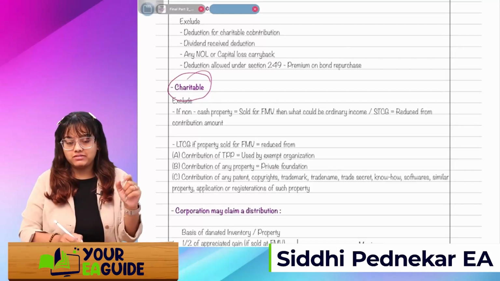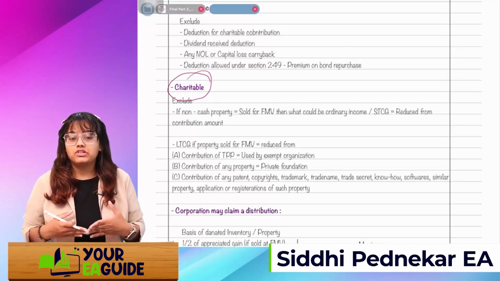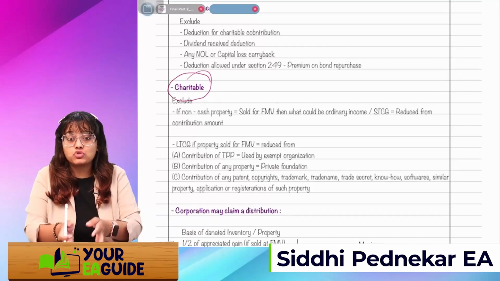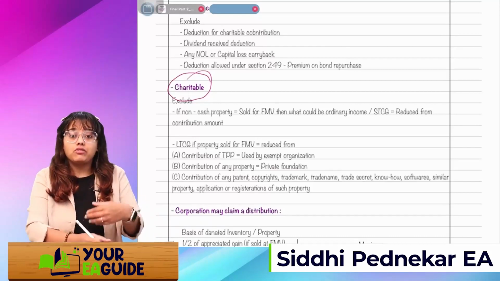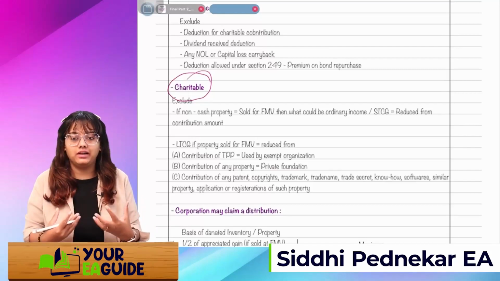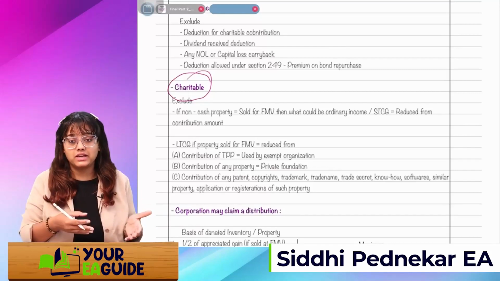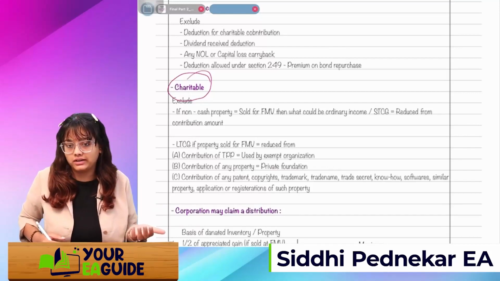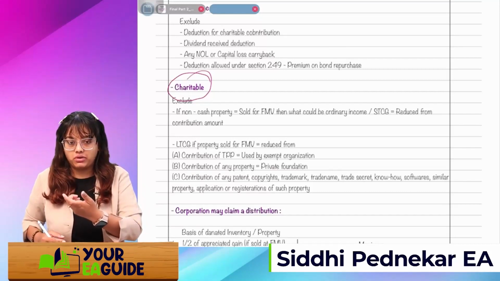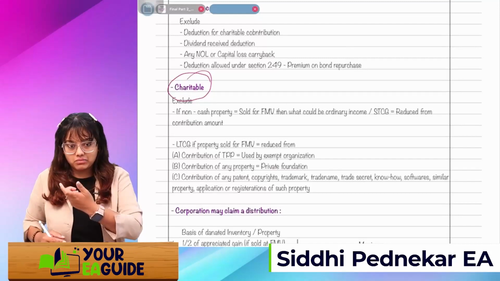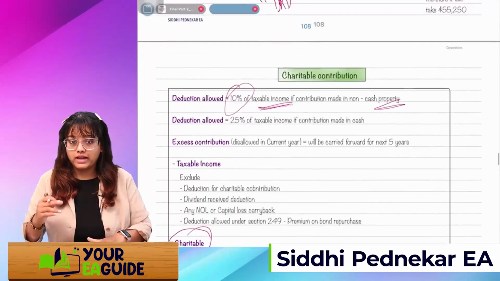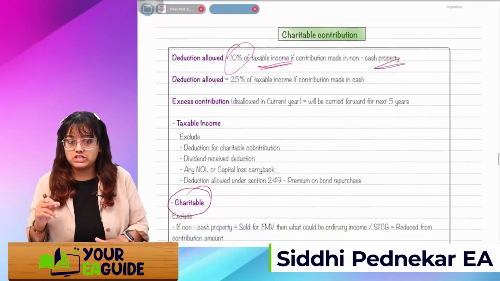I'll repeat myself, guys. Understand this thing. If it's a non-cash property, instead of donating it, if I would have sold it in the market, then what would be the gain I would have incurred? If I'm selling it, what will have been the gain? That gain amount will be reduced from the contribution amount, right? And then we come to an amount. That amount or 10% of the taxable income, whichever is lower, will get the deduction.